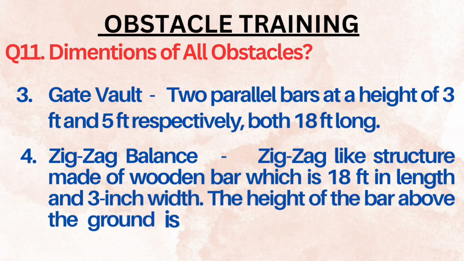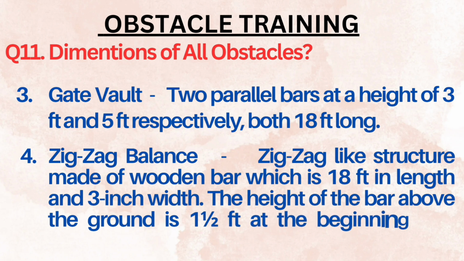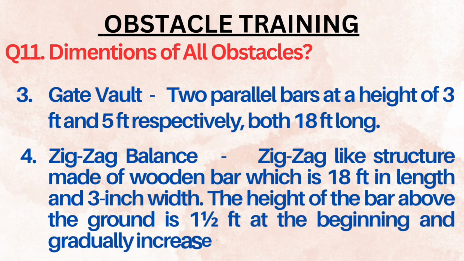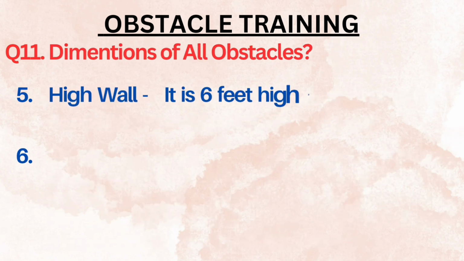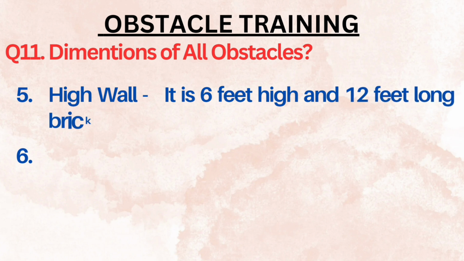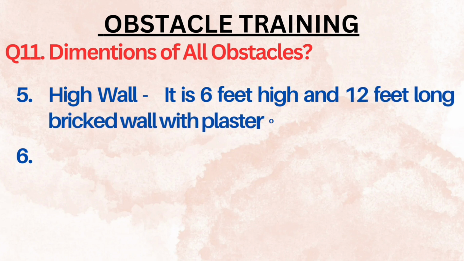The height of this bar above the ground is 1.5 feet in the beginning, and gradually it increases to 3.5 feet in the end. If you have done practical for this, you should know about this. The next obstacle dimensions are of high wall. So high wall is 6 feet high, 12 feet long, and it is made up of brick wall with the plasters on both the sides, and it is applicable to the SD cadets and not to the SW cadets.